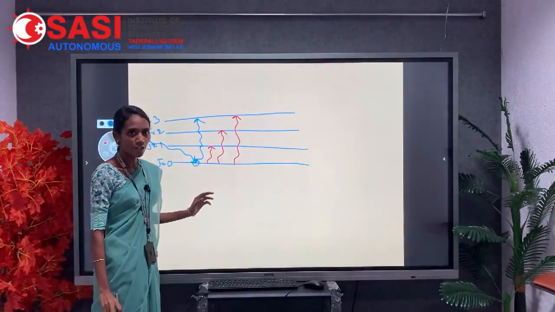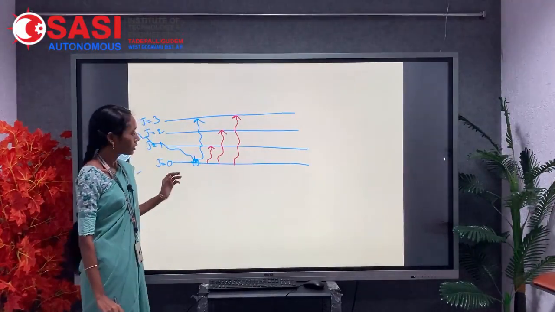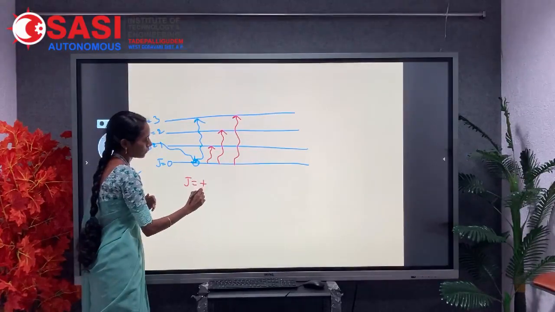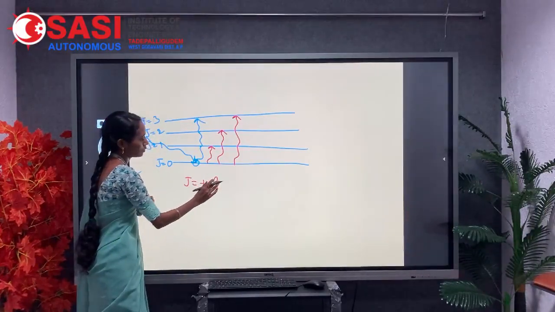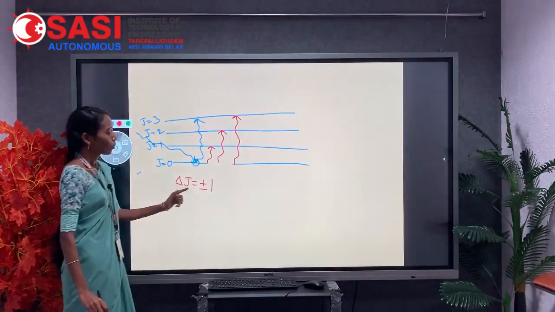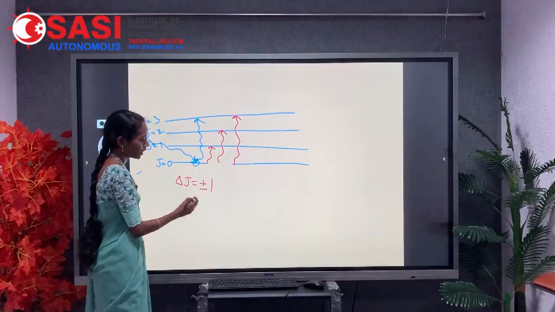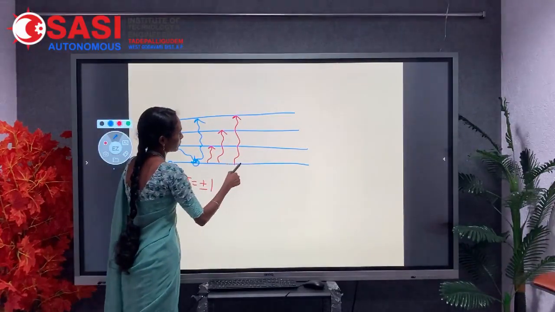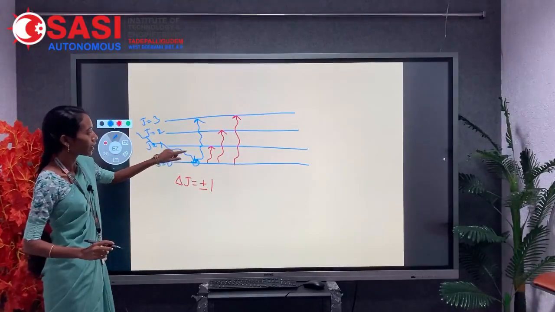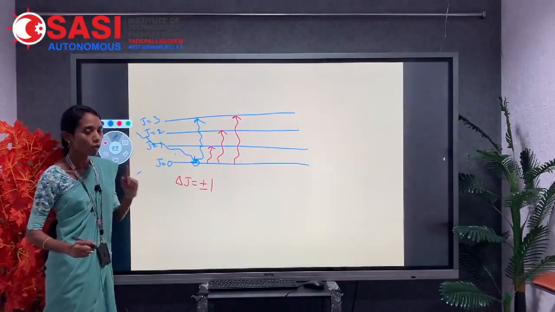All these transitions are not allowed. The transition means delta J equal to plus or minus 1. That means the transition between the energy levels should be 1 unit.